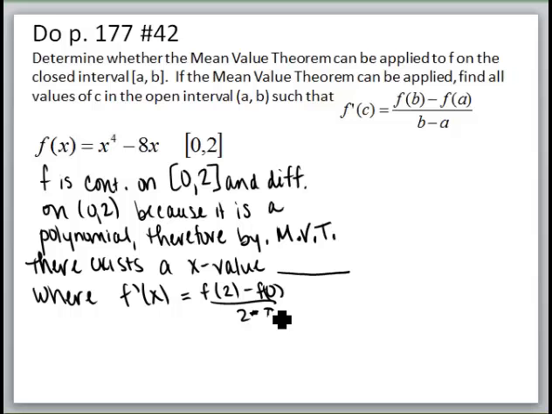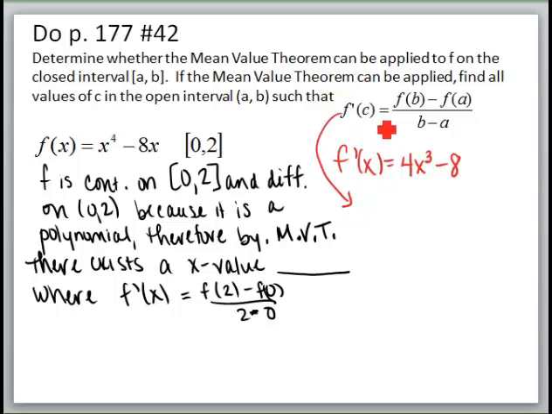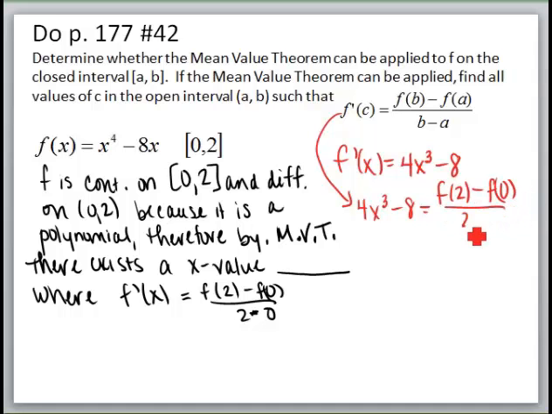In order to figure out where that occurs, we're going to have to find the derivative. So off to the side here, I'll find the derivative. And the derivative would be 4x cubed minus 8. Now what we want to do is use that idea and set up an equation in the form up above. So the derivative 4x cubed minus 8 equals f of b, which is f of 2, minus f of 0 all over 2 minus 0.